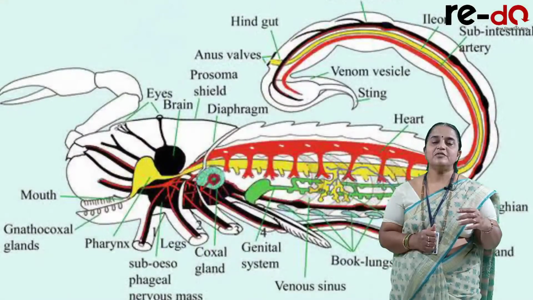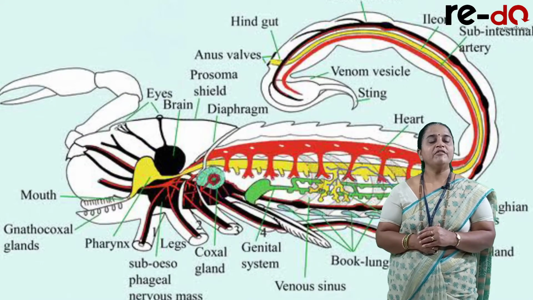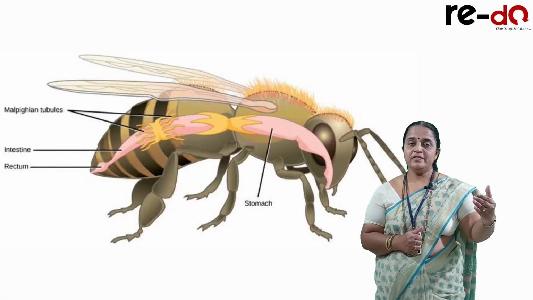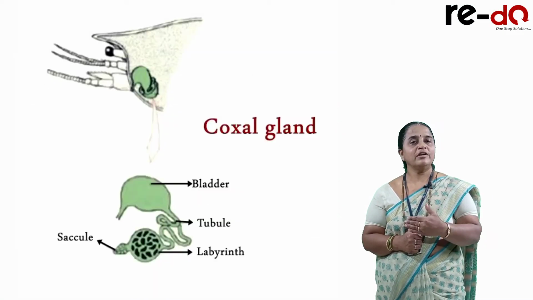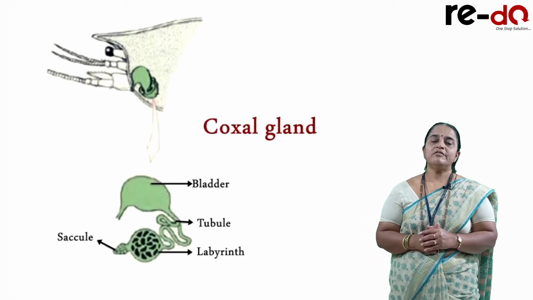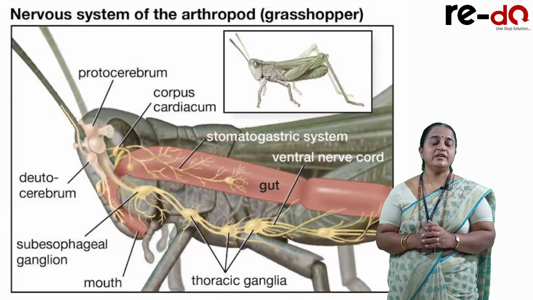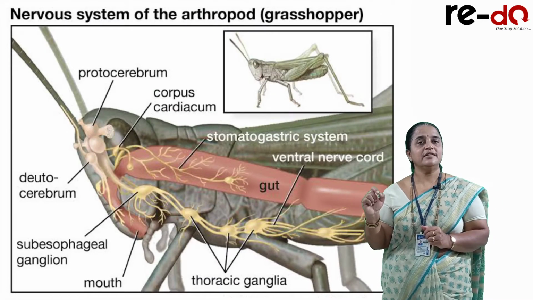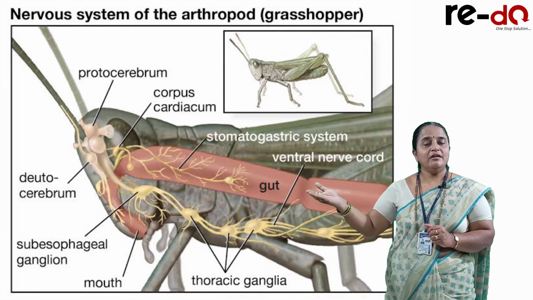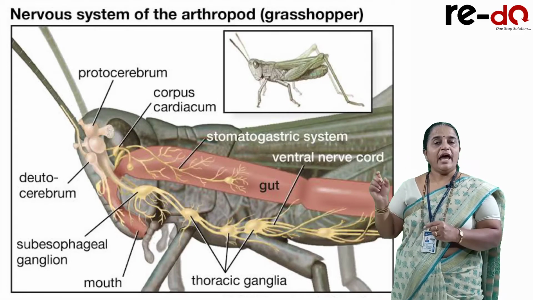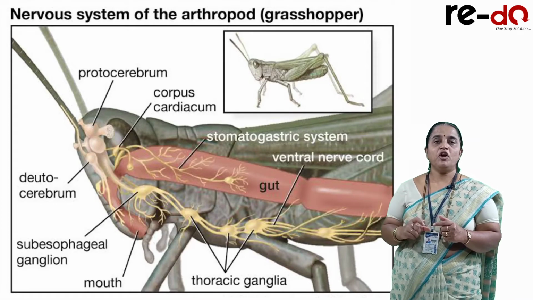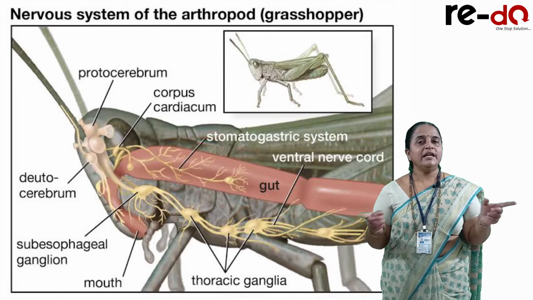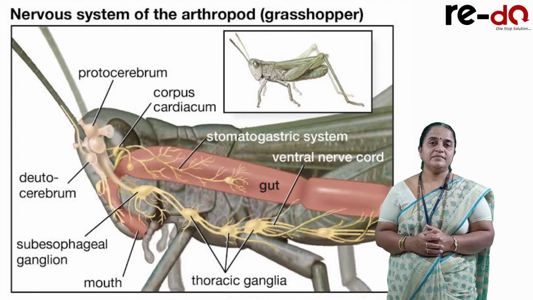They have coxal glands for excretion. Some animals have green glands for excretion. So excretory organs are Malpighian tubules in insects, coxal glands or green glands. When you consider the nervous system, it is ventral in position, having a nerve ring in the head region with cerebral ganglia, and a ventral nerve cord that is double, having thoracic ganglia and abdominal ganglia. From each ganglion, paired nerves arise for coordinating the functions in each segment.